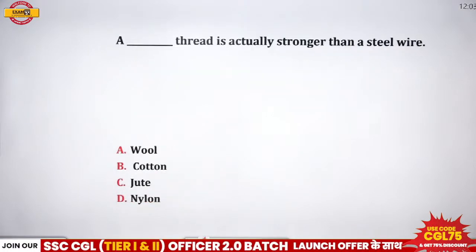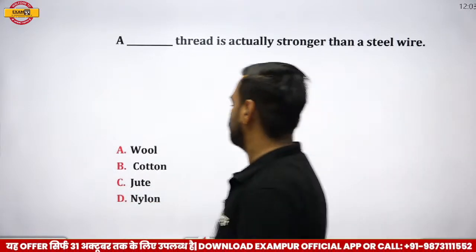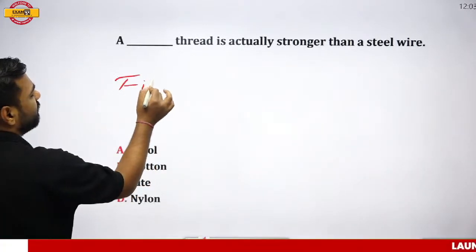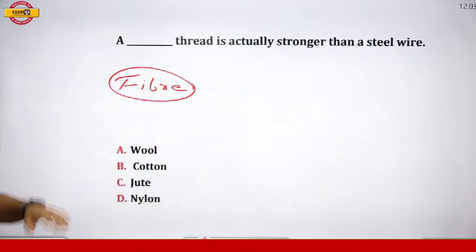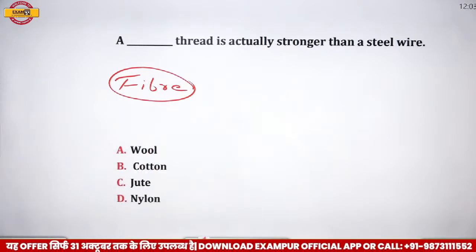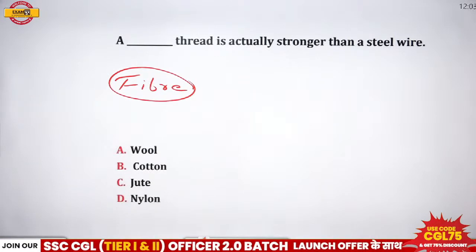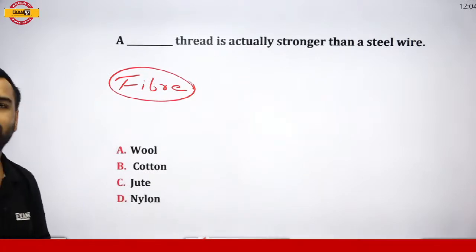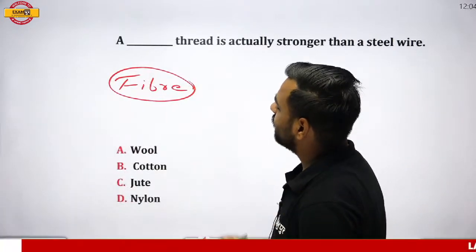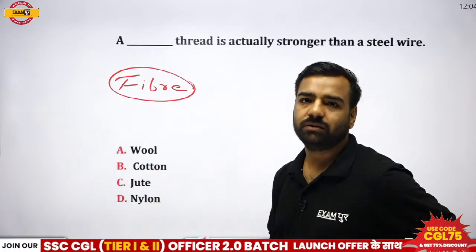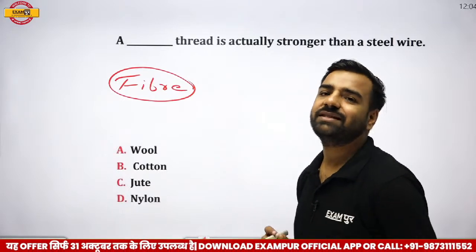Next question is, a dash thread is actually stronger than a steel wire. Now we are talking about fiber over here. You have to tell me which is that particular thread which is stronger than the steel wire. Let's see who can give this answer. And everyone who is there in the session, kindly like it and share it so that we can have maximum candidates here. Yeah, answer please. And let me tell you, when we are talking about fibers, the correct answer is actually synthetic fiber. I have given two hints, fiber and that too synthetic. Now let's see who can give this answer.